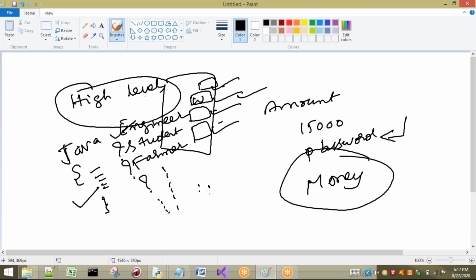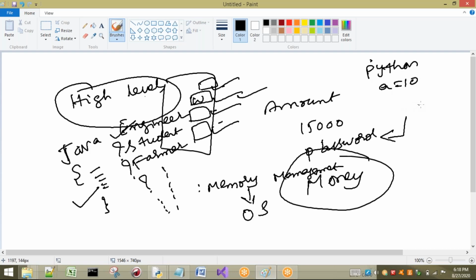I will take one example for that. In our memory management, who is going to see memory management in our computer? Generally our operating system. So if you want to allocate any memory in Python, for example if we want to allocate memory for a equal to 10, who is going to allocate it? Automatically our Python interpreter is going to take the responsibility.